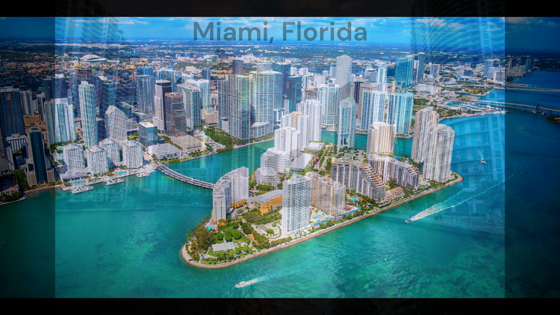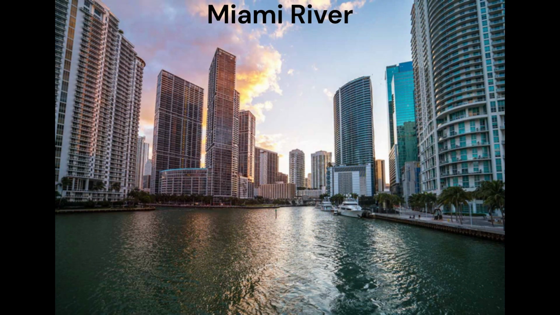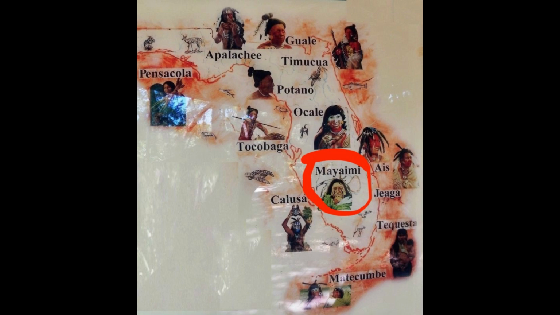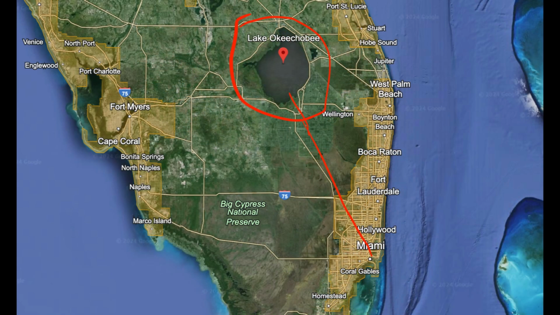Next we have Miami, Florida. Miami was named after the Miami River, which flows through the city, and in turn was named after an indigenous group called the Miami, who lived around Lake Okeechobee, around 120 kilometers northwest of present-day Miami.